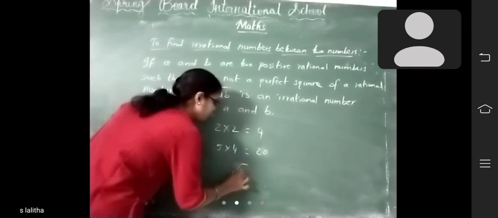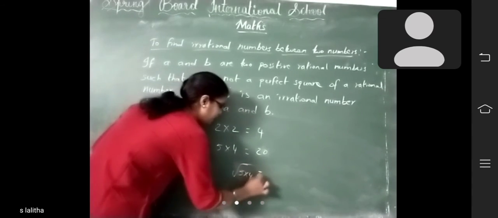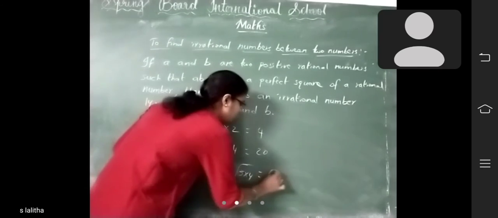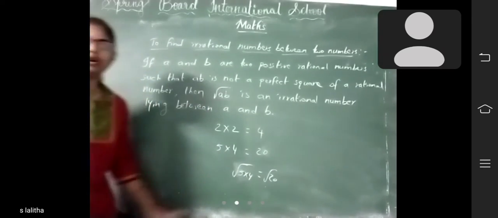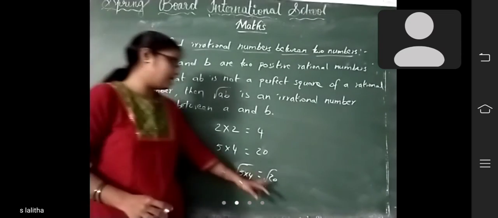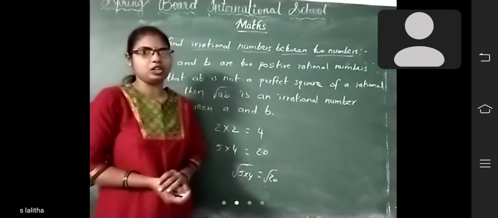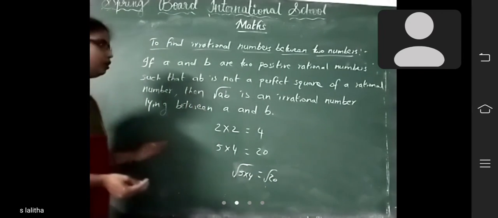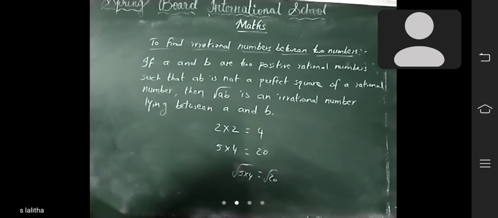So how to do it? Root AB. That means 5 fours how much? Root 20. Root 20 is not a perfect square, so that's why root 20 is an irrational number. Like that you have to find it. Did you understand now? Come on, right.